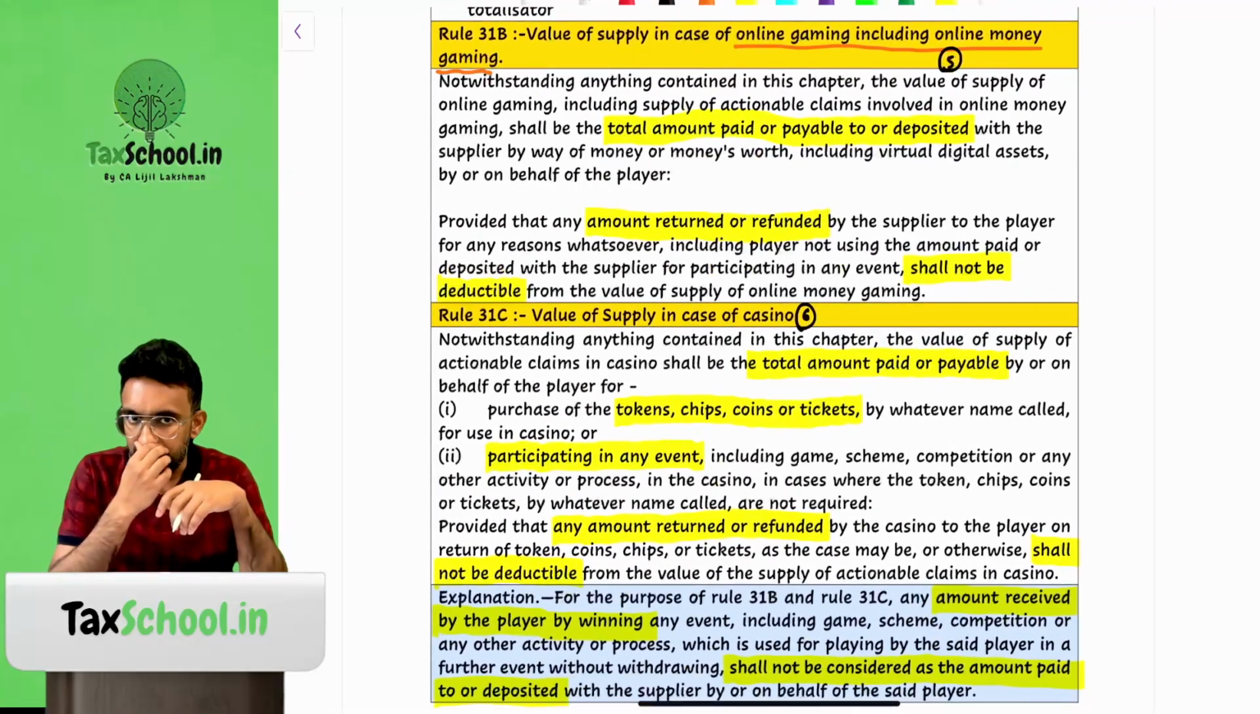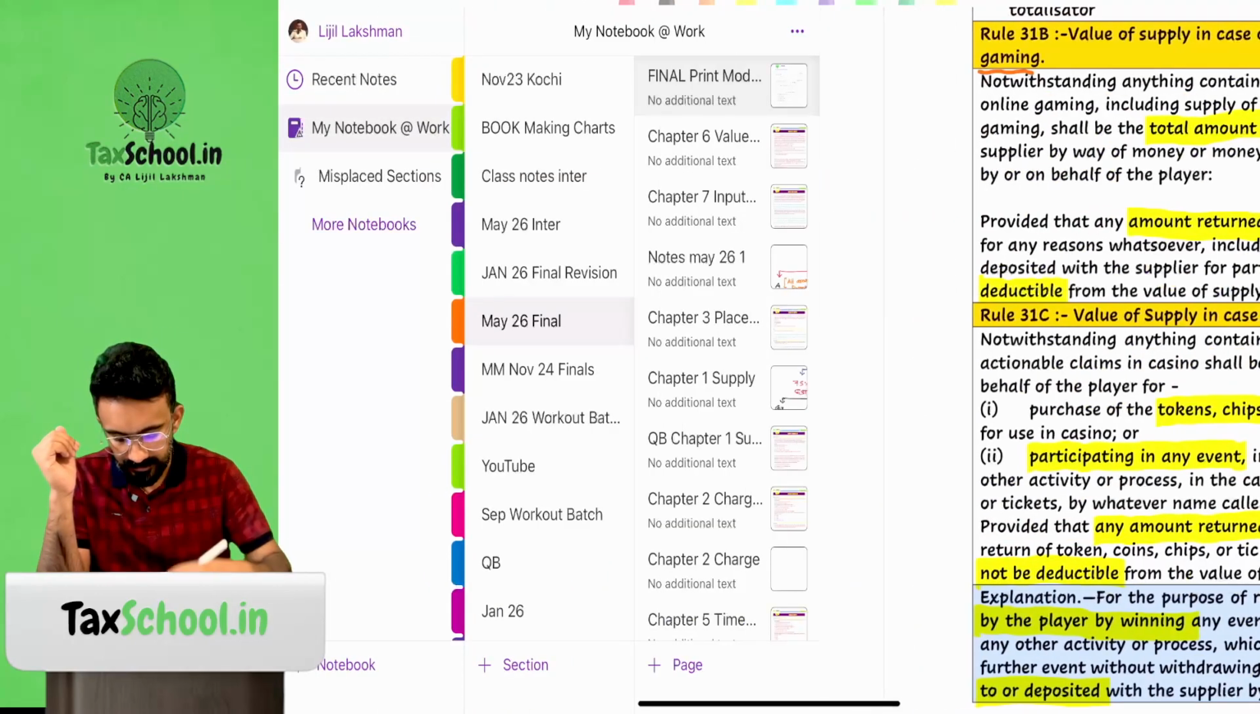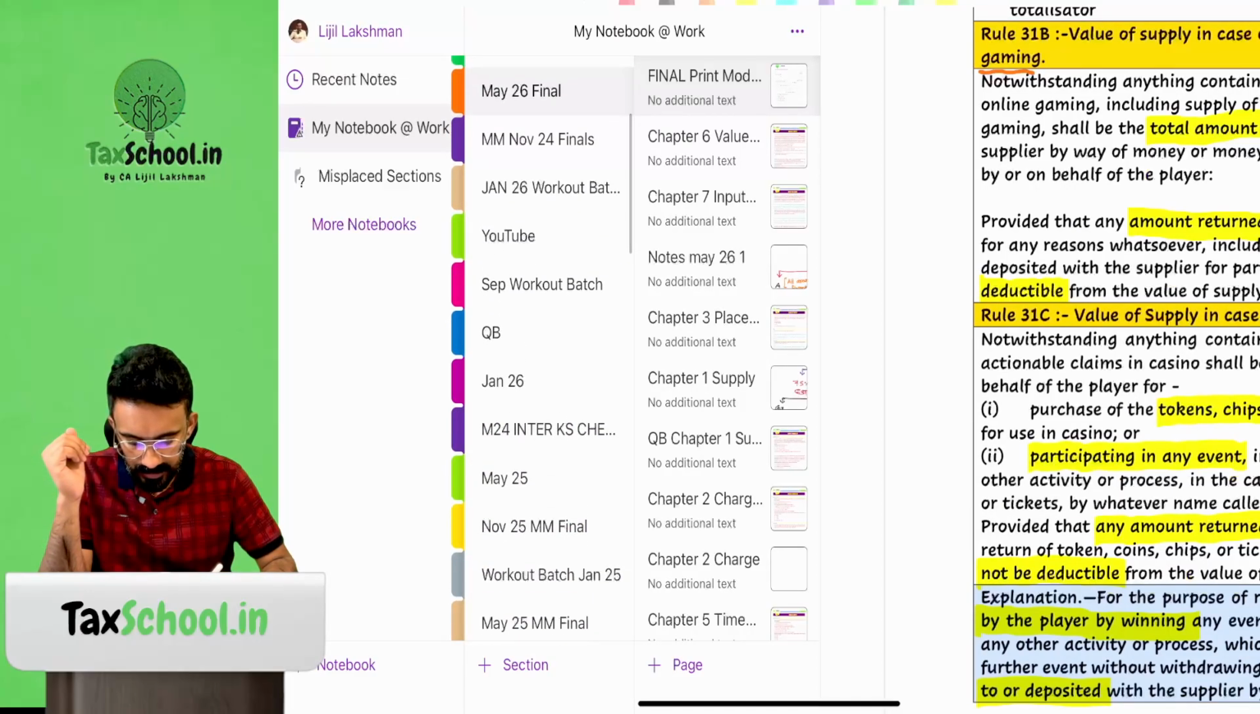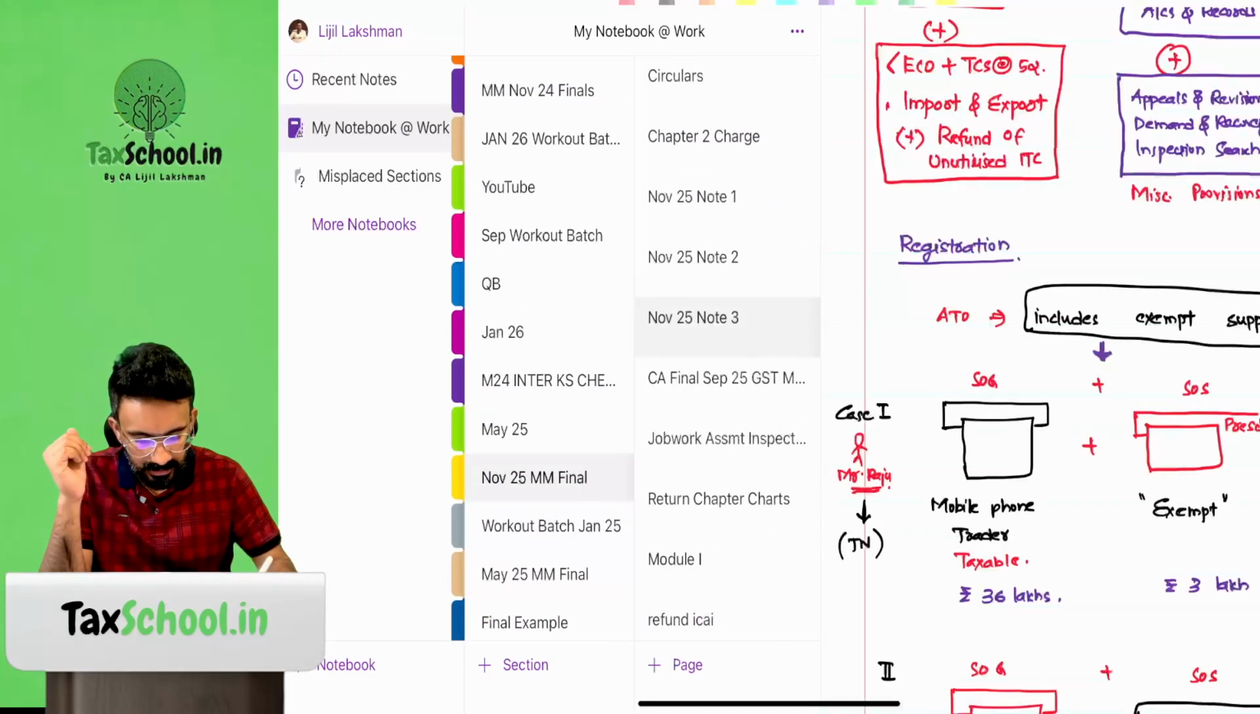Now you look at online money gaming. It's a very strange provision that we have here. We will try to understand that first. Let me show you some notes to get your understanding correct here.